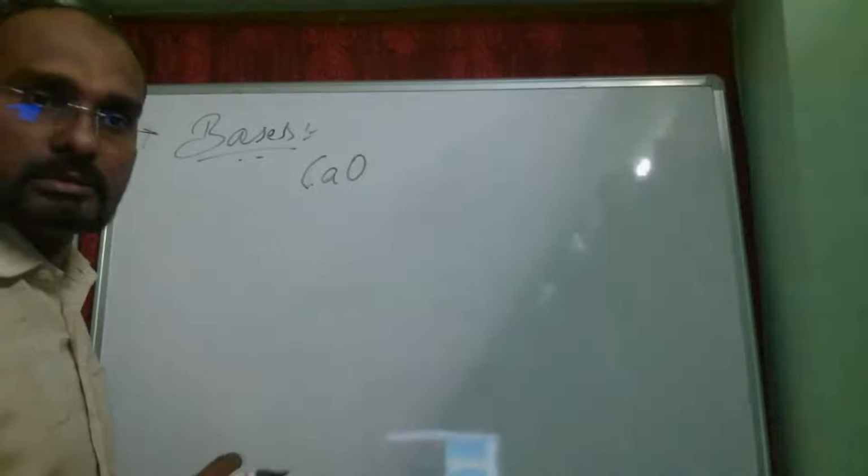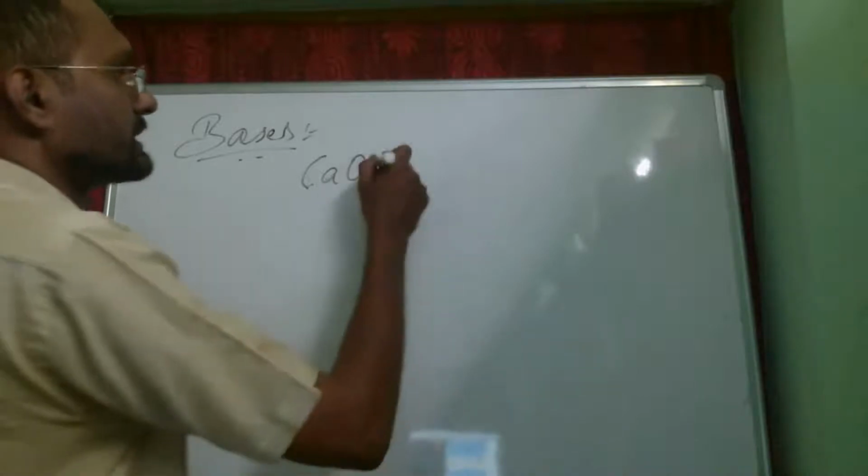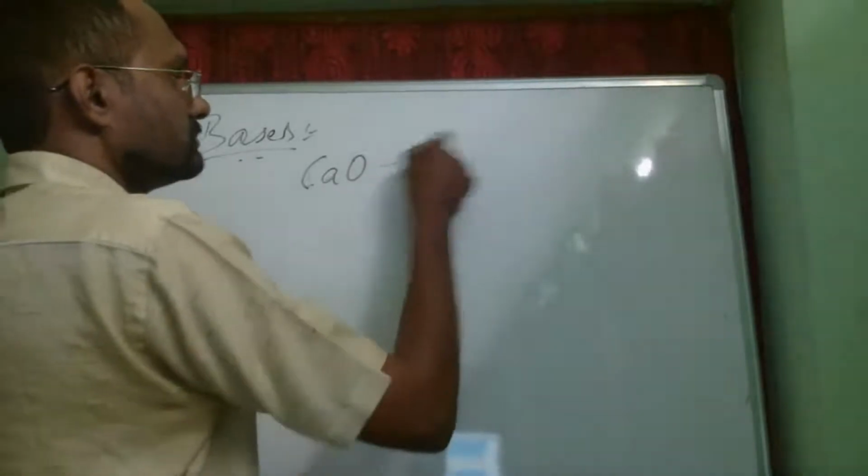So now, coming to bases. As I said, metallic oxides, metallic hydroxides, hydroxide of ammonium ion. We have, say, calcium oxide. So this is a base. Now, our idea is to learn what will happen when this metallic oxide is treated with an acid, say HCl.